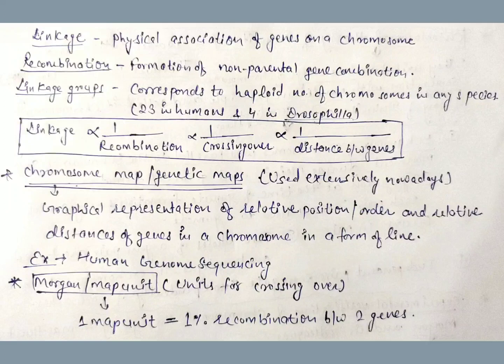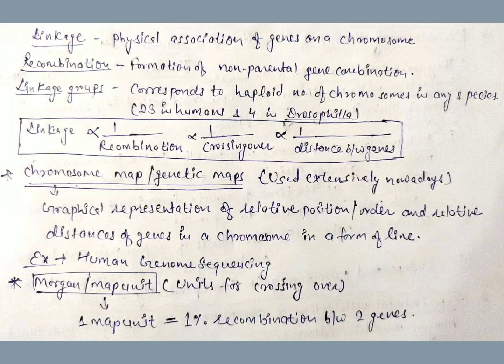Linkage group corresponds to the haploid number of chromosomes in any species. Like we humans have 23 chromosomes as the haploid number, and Drosophila has 4 chromosomes as the haploid number. A genetic map is just the graphical representation of the relative position or order and relative distance of genes in a chromosome in the form of a line. An example is human genome sequencing, where this chromosome map or genetic map is used.